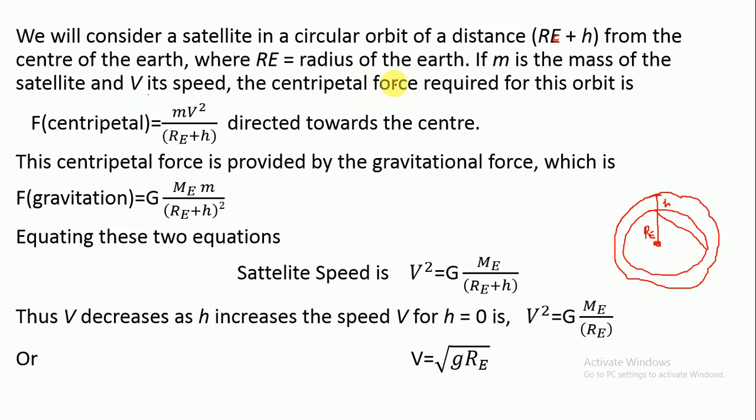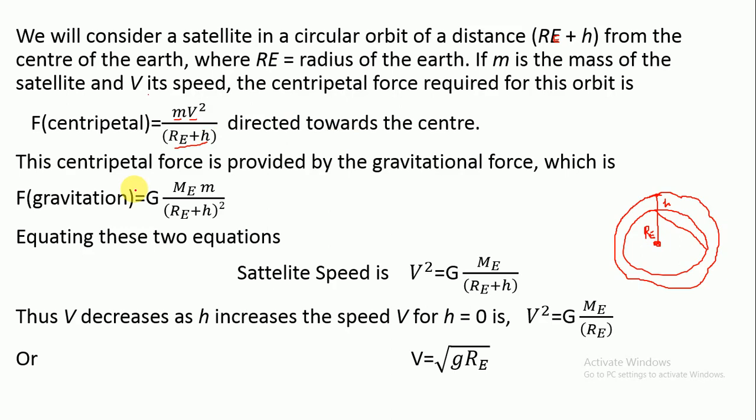The centripetal force required for this orbit is, we know that if any object is moving in a circular path, there is some centripetal force, and that centripetal force is mv square over r, where r is the radius of the circular path. Here m is the mass of the satellite, v is the velocity of the satellite, RE plus H is the radius of the circular orbit in which the satellite is revolving, and it is always directed towards the center of the Earth. From where is the centripetal force coming? What is the main reason that the satellite keeps revolving around the Earth?